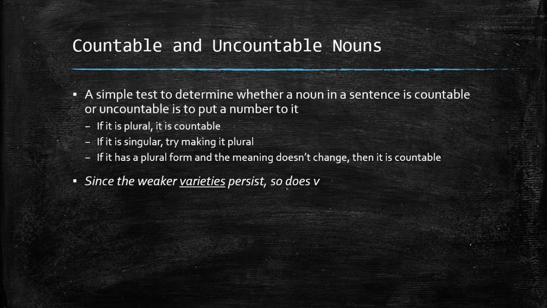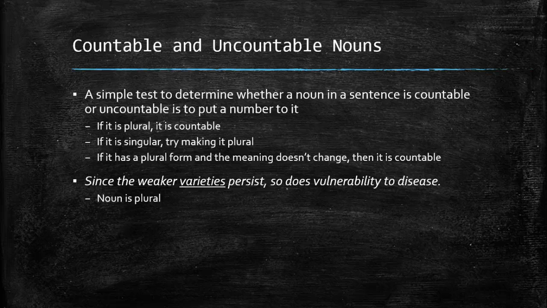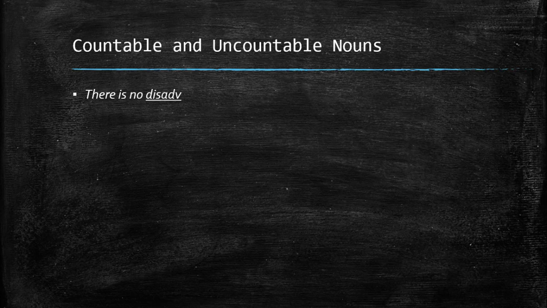Let's take a look at an example. Since the weaker varieties persist, so does vulnerability to disease. In this sentence, the noun varieties, well, it's already plural, so it's got to be countable. Since plural nouns are multiple substantives, then it's got to be countable because there can be more than one.